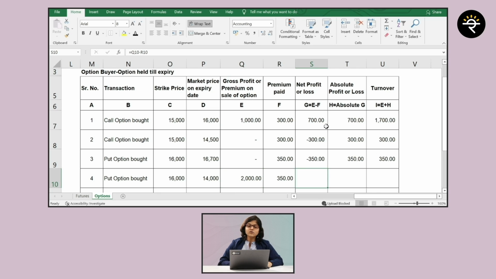Right? In this case, what will be your net profit or loss? It will be 2,000 minus 350, which is the premium paid, and that's why it's going to be 1,650. What will be the absolute profit or loss? Same, 1,650, and here comes the trick part.